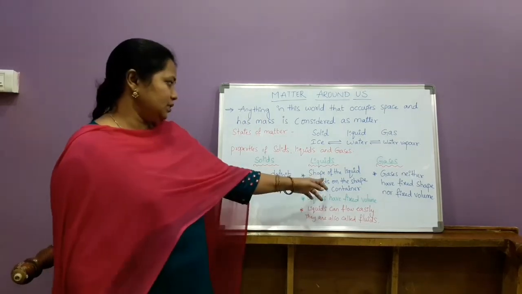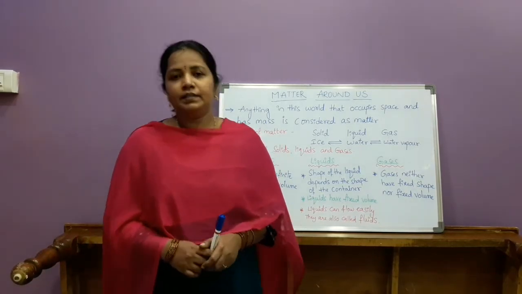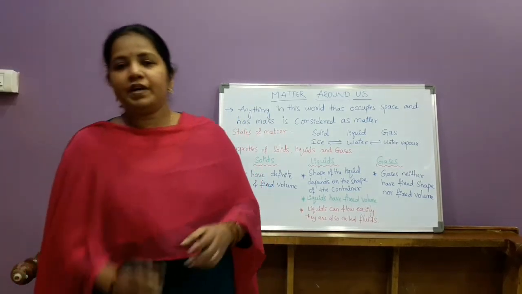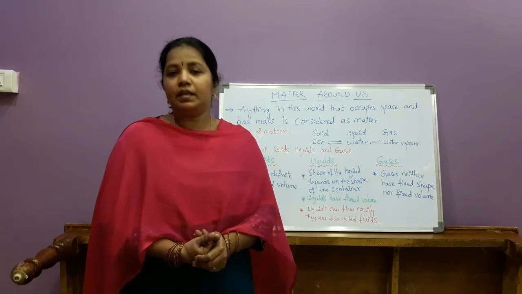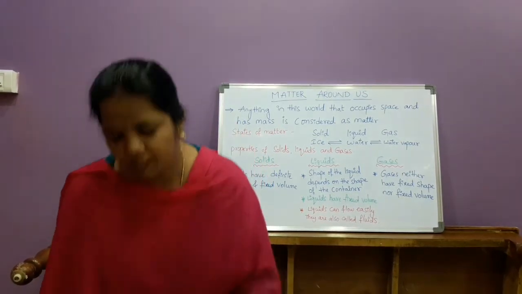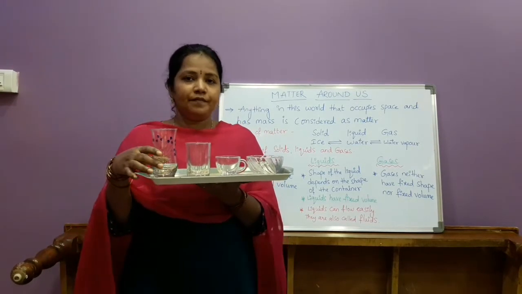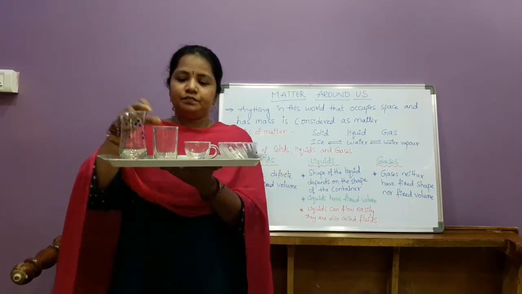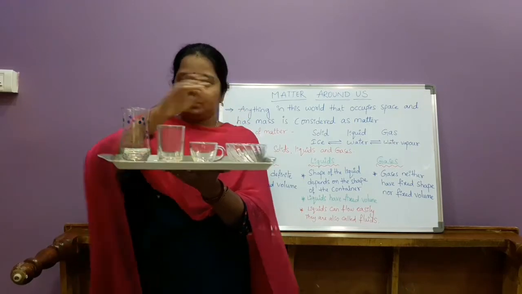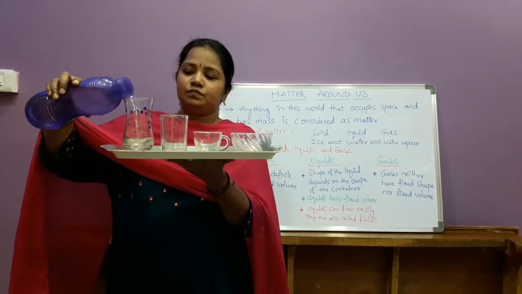Then coming to liquids. Generally, liquids have the property to attain the shape of the container in which they are present. For example, if we take containers of different shapes, take the liquid in all of them and observe the shape of the liquid in each. Here I have taken containers of different shapes: this small glass, this big glass, and a cup. This is a bowl, and I am going to pour some water in all these containers. Just observe.